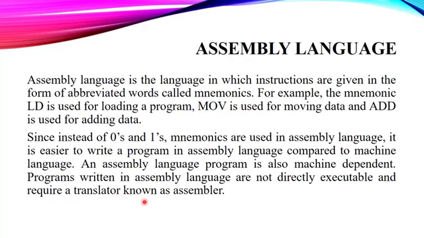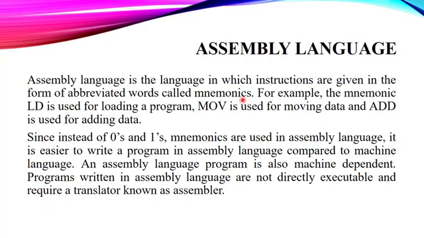Now, the second category of low level language is assembly language. Assembly language is the language in which instructions are given in the form of abbreviated words, and these words are termed as mnemonics. This word is pronounced as mnemonics. Here the M is silent, so you don't have to read this M. It will be simply mnemonics.